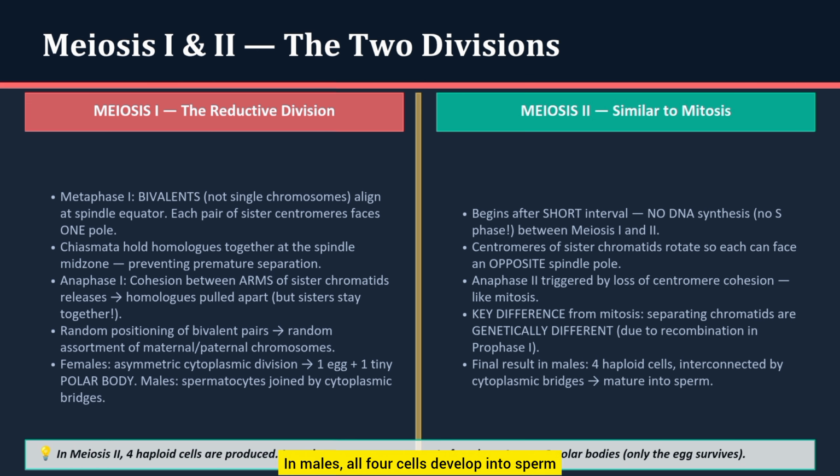In males, all 4 cells develop into sperm, while in females, the division is unequal, producing 1 functional egg and smaller polar bodies. So overall, meiosis 1 reduces the chromosome number, and meiosis 2 separates the chromatids, together producing genetically unique haploid cells essential for sexual reproduction.